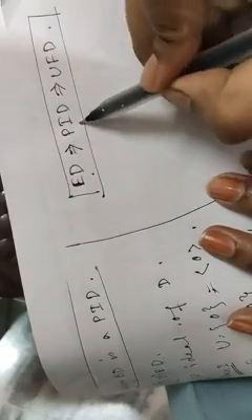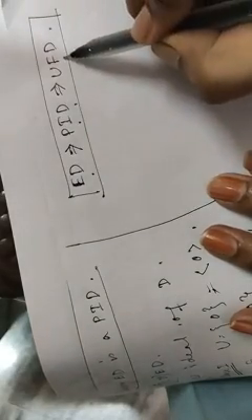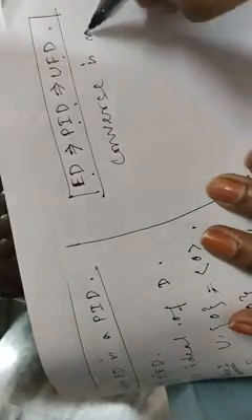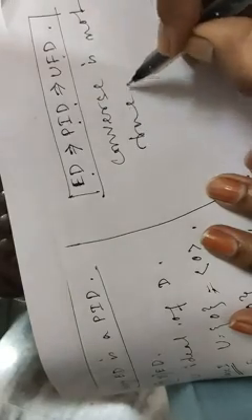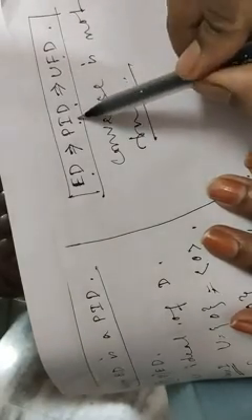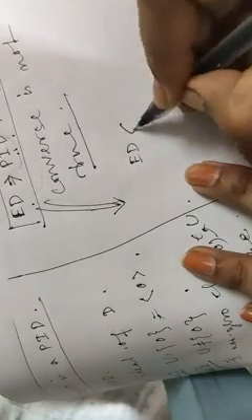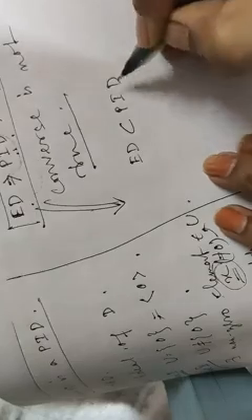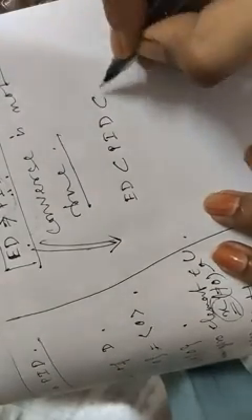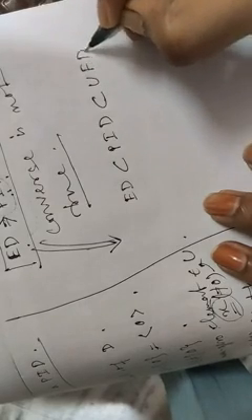That is, ED means it is PID, and PID means it is UFD. But the converse is not true. A UFD may not be a PID, we have already taken an example for that, and a PID may not be an ED. So ED is a subset of PID, that means the set of all EDs is a subset of PIDs. Similarly, PID is a subset of UFD, right?